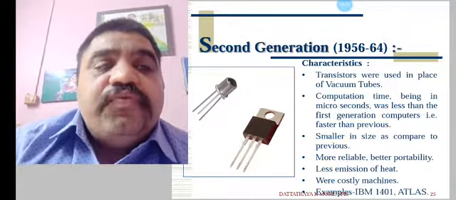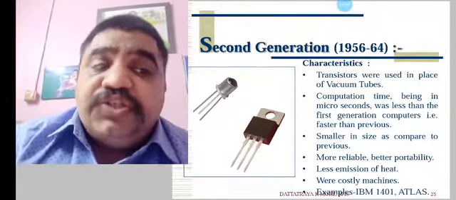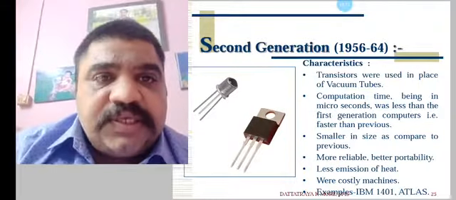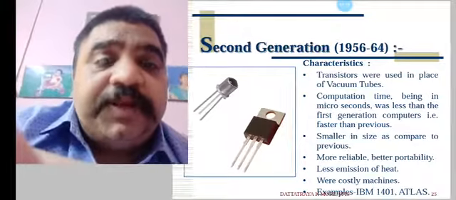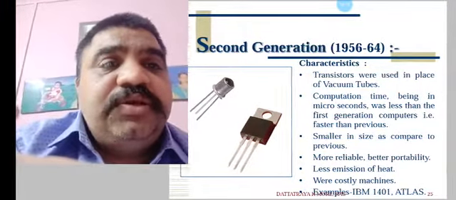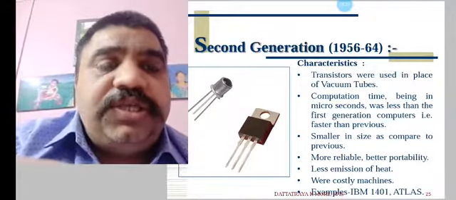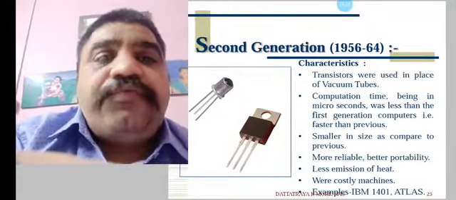These were very costly machines. Examples: IBM 1401, Atlas, like this. Because of course transistors were there, and the material of transistors is very costly, so these second generation computers were costly. In second generation computers, transistors were used instead of vacuum tubes.